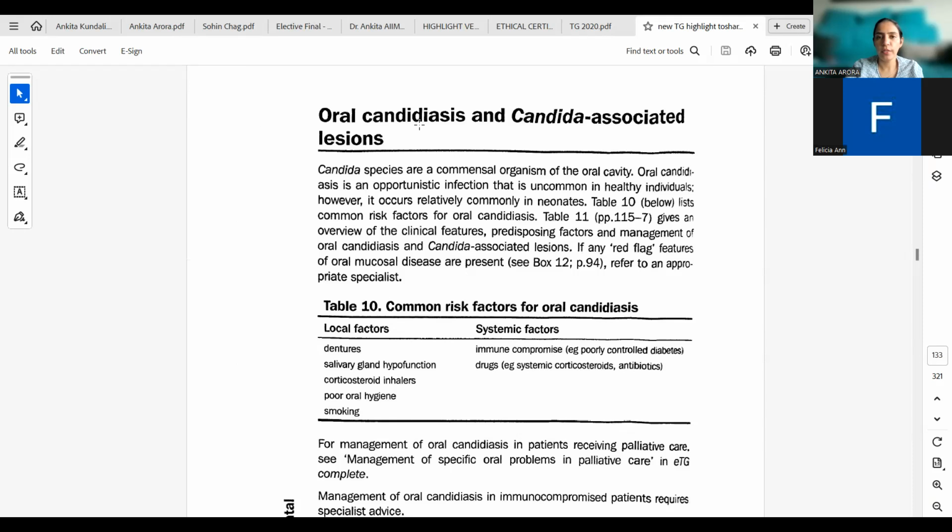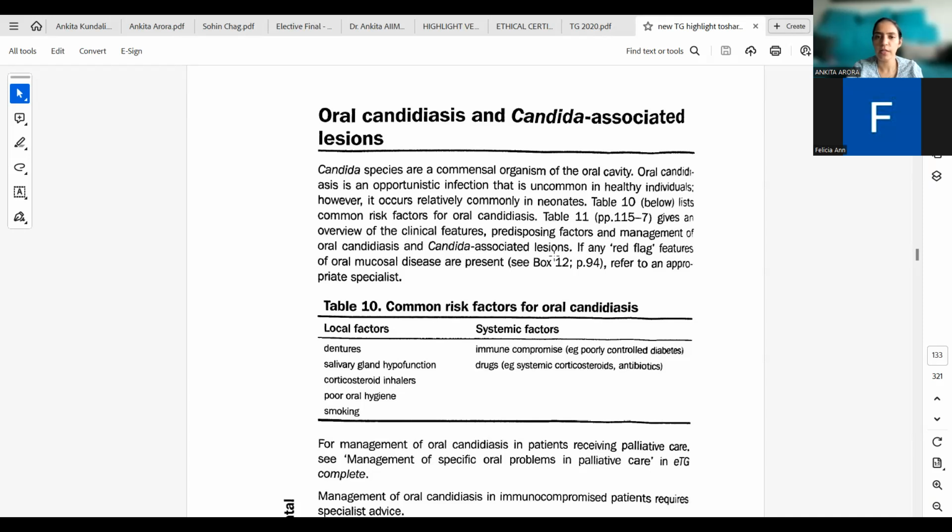Then next we have oral candidiasis and candida-associated lesions. Now, candida species are a commensal organism of the oral cavity. Oral candidiasis is an opportunistic infection that is uncommon in healthy individuals. It only affects immunocompromised patients. However, it occurs relatively commonly in neonates. Table 10 below lists common risk factors for oral candidiasis. And the next table gives an overview of clinical features, predisposing factors, and management of oral